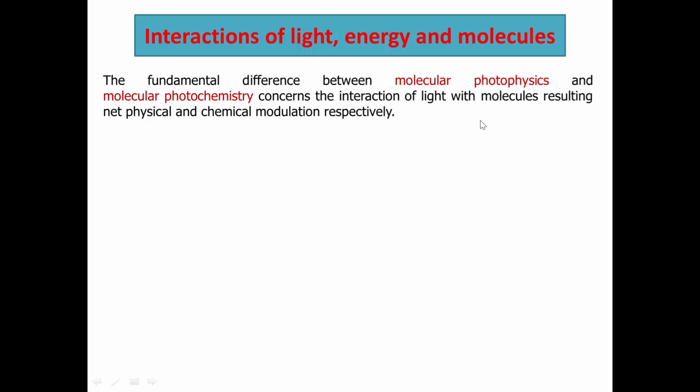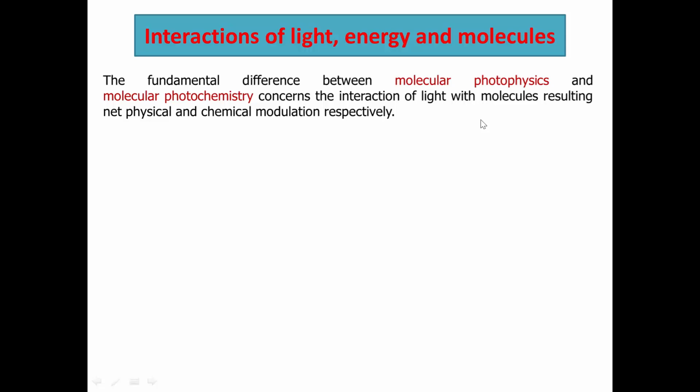But in the presence of light, if a chemical transformation occurs in a molecule, then we call it molecular photochemistry.